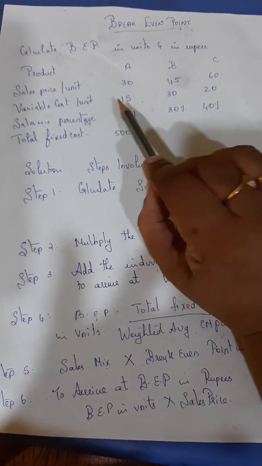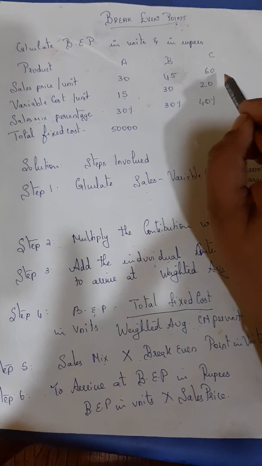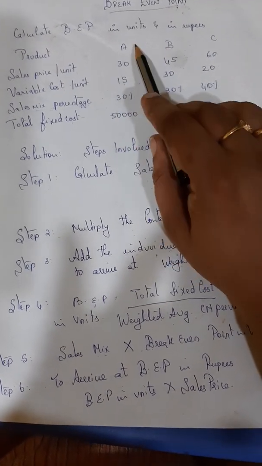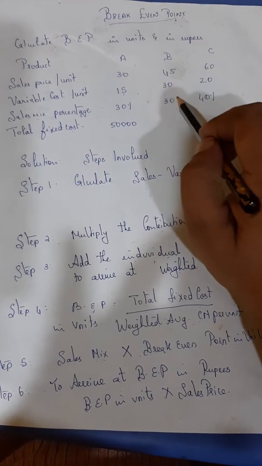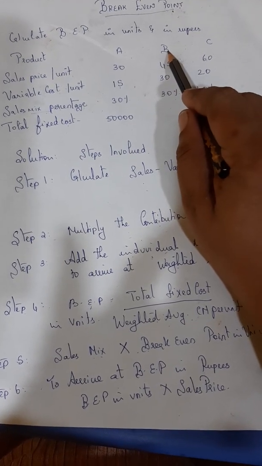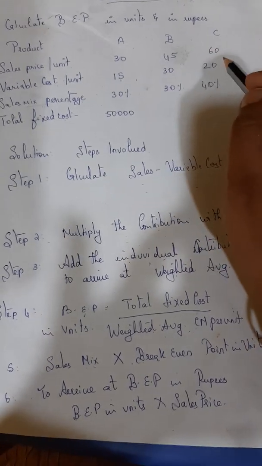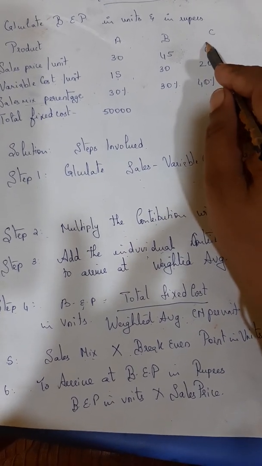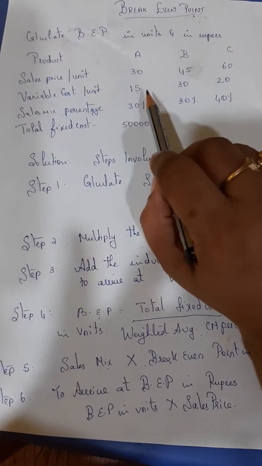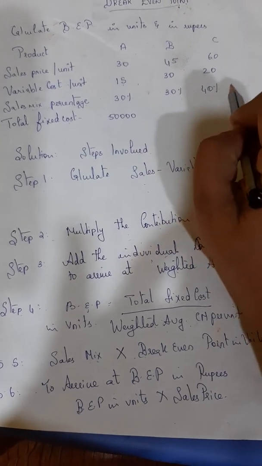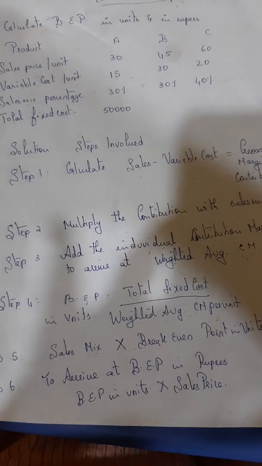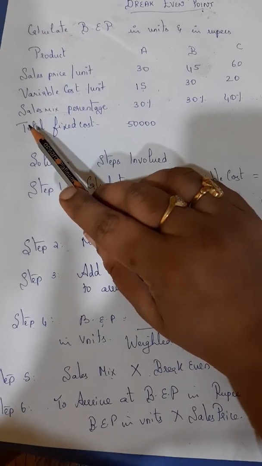Sales mix percentage: out of the total sales that happen in the business, 30% is expected to be because of A product. Out of the total sales, 30% is expected to be because of B product, and 40% is because of the C product. In the exam, if you get a question where 30, 30, 40, that is 60, 40 is 100. If it is not coming to 100%, please do not attempt that question because the question is wrong.